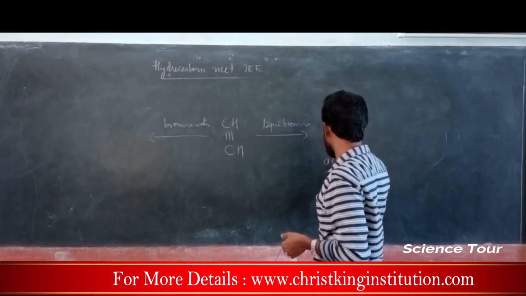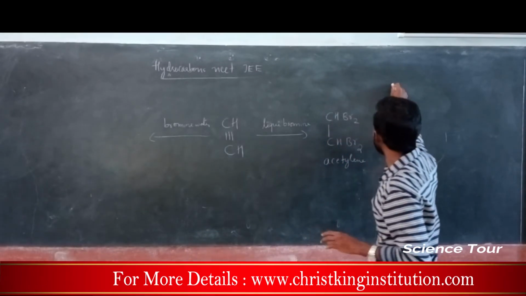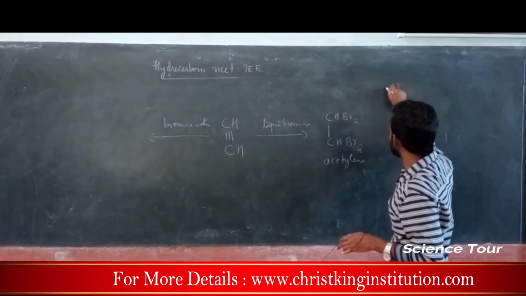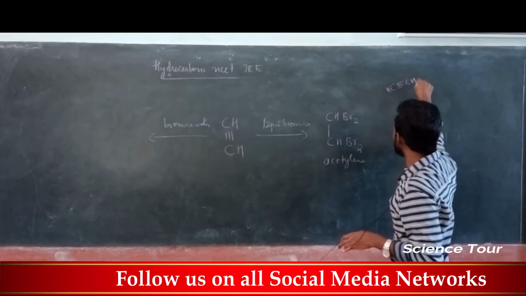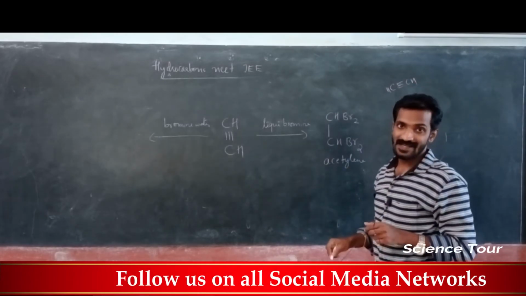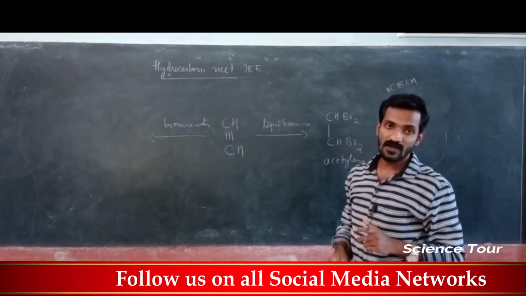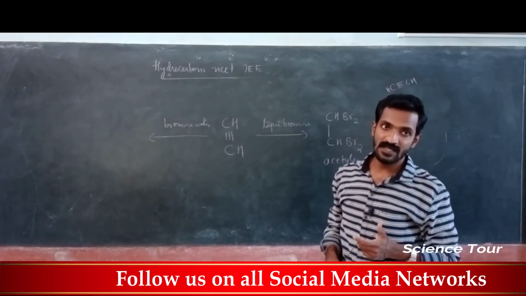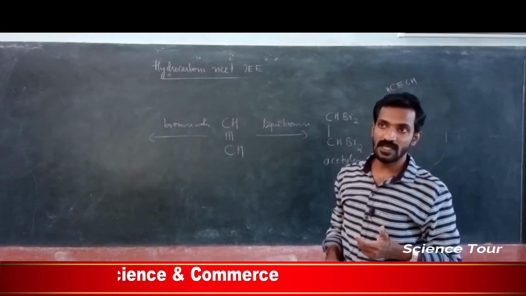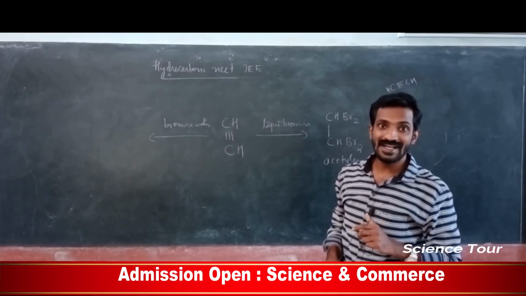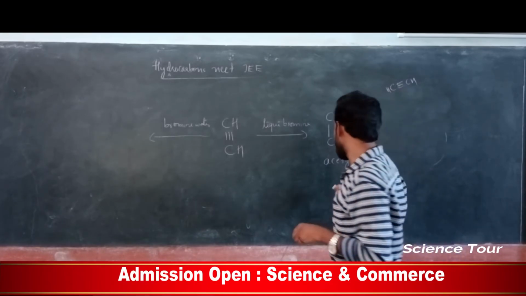See, the alkyne group is CH triple bond CH. It is also called acetylene. So otherwise what are you calling? Ethyne, or it is also called acetylene.